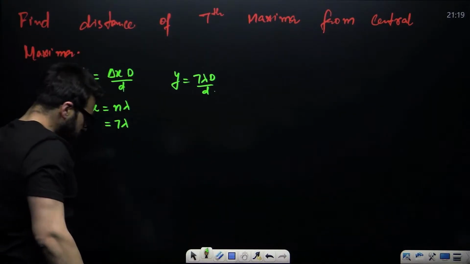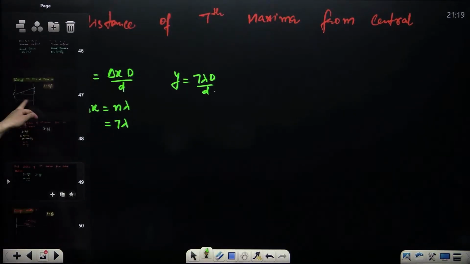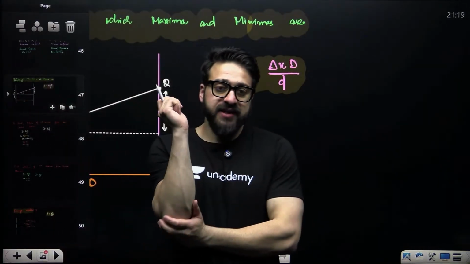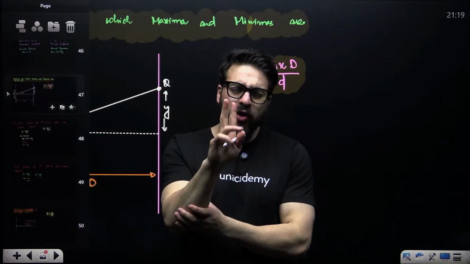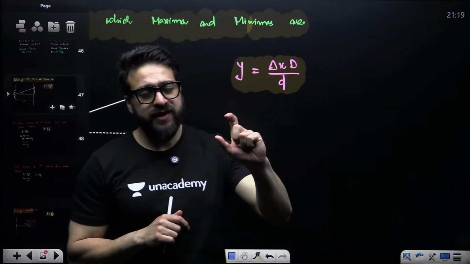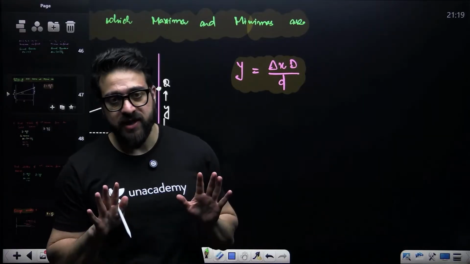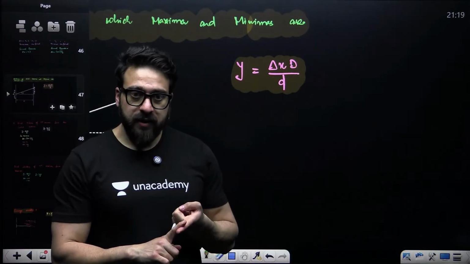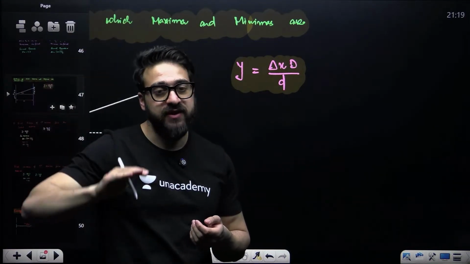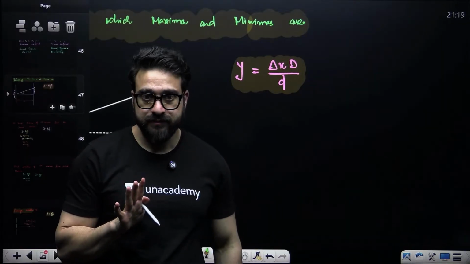So this is the position of the maxima or minima from the central maxima, at what distance it is formed. When it comes to Young's double slit experiment, only constructive and destructive interference is the concept. Constructive interference is where maximas are formed. Destructive interference is where minimas are formed. And I have told you the formula for path difference and phase difference in case of constructive and destructive.